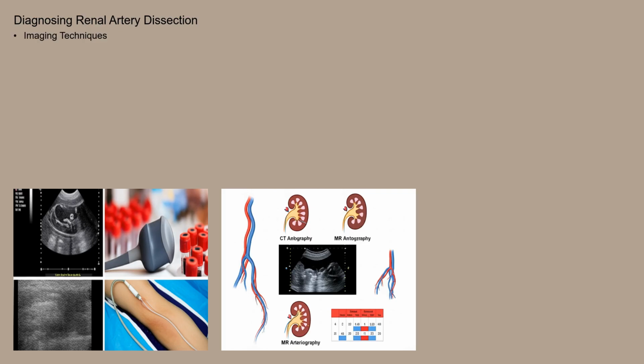Other imaging options include magnetic resonance angiography, or MRA, which uses magnetic fields and radio waves to create detailed images of the arteries, and renal arteriography, an invasive procedure where a catheter is inserted into an artery and dye is injected to visualize the renal arteries. Ultrasound can also be used as an initial screening tool, but it's less sensitive than CTA or MRA. In addition to imaging, blood tests are typically performed to assess kidney function and rule out other potential causes of the symptoms.